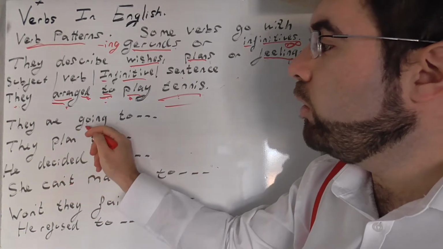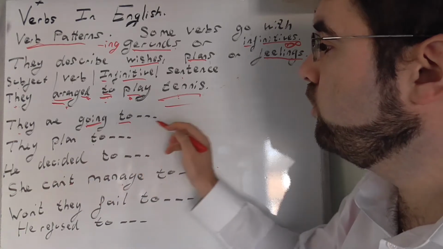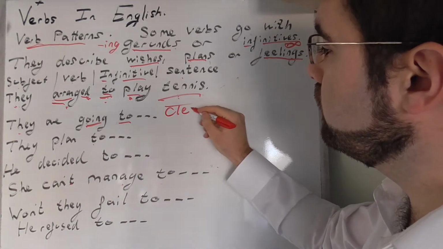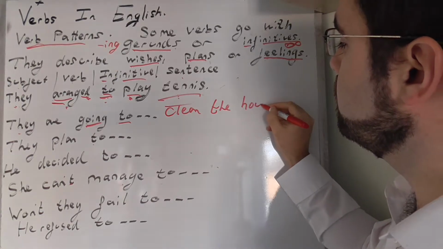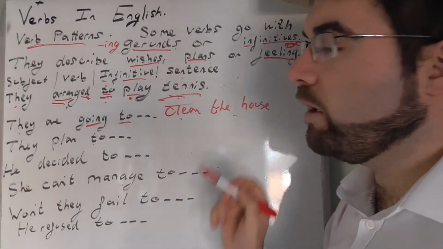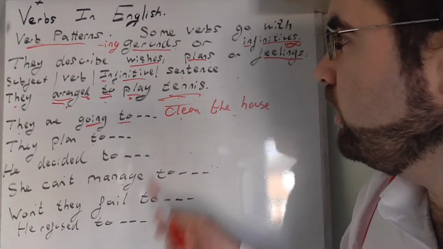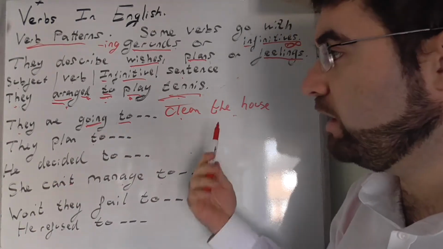They are going, verb, they are, subject, to clean the house. To clean, sentence, the house. And that could be anything, that could be a plan. They are going to clean the house.